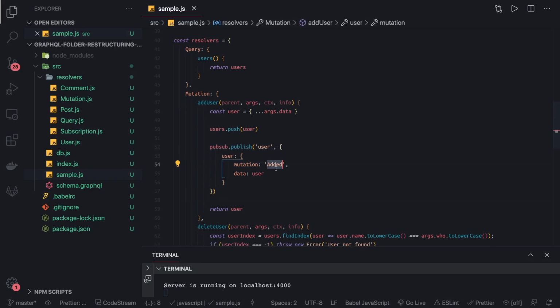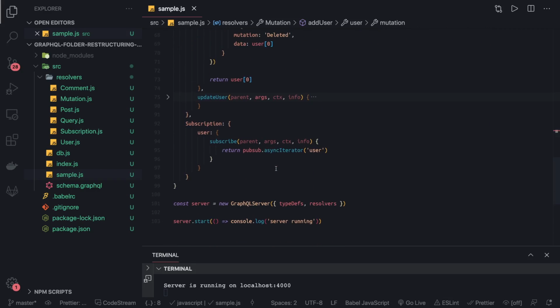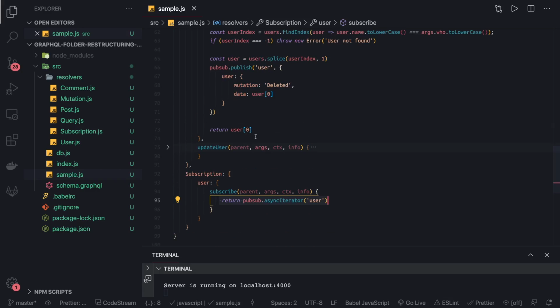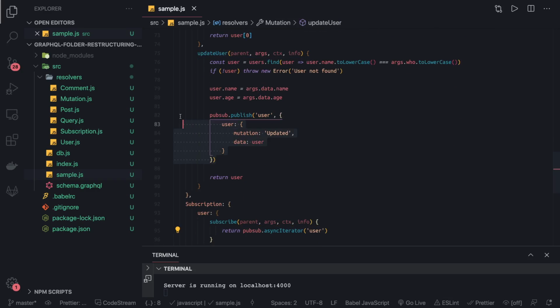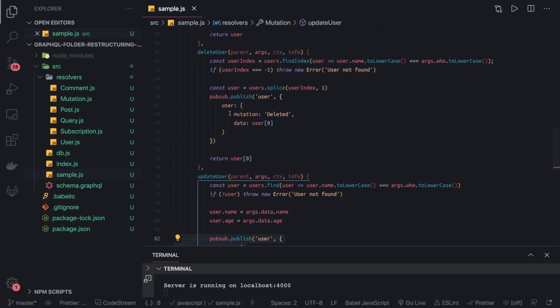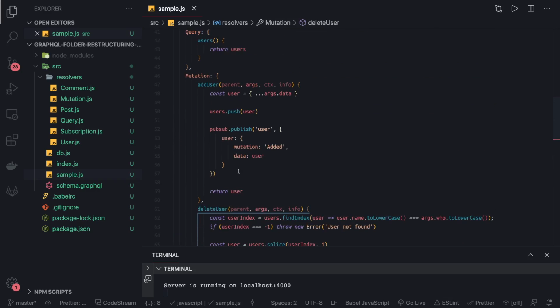Mutation type is added, created, deleted. Okay, and this is our simple subscription definition in the schema. This is looking for the user subscription and it has a subscribe method, right? Simple logic, and like we have create user, update user, they are publishing this kind of event. Pub/sub.publish user created, user deleted and user added, right?